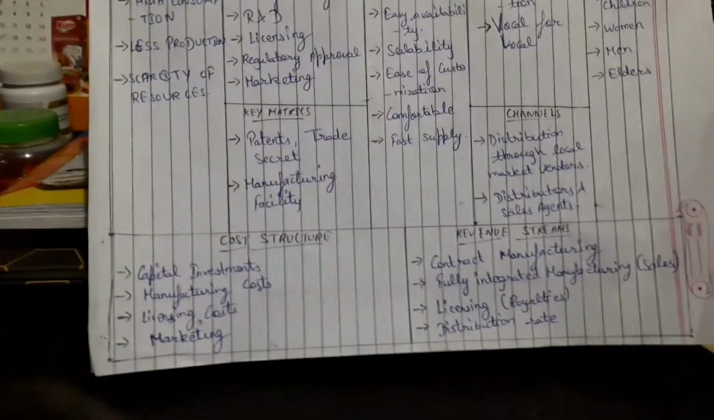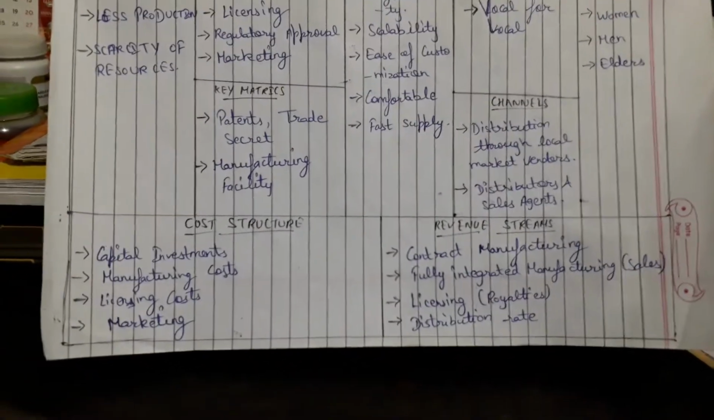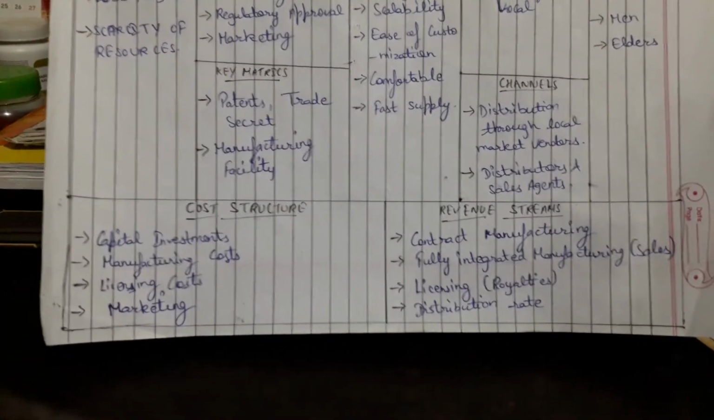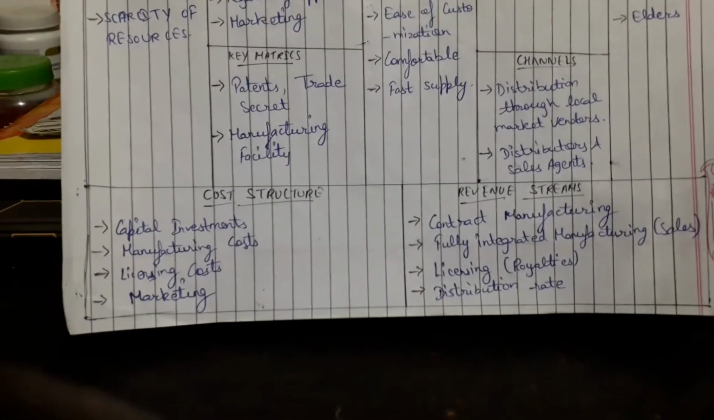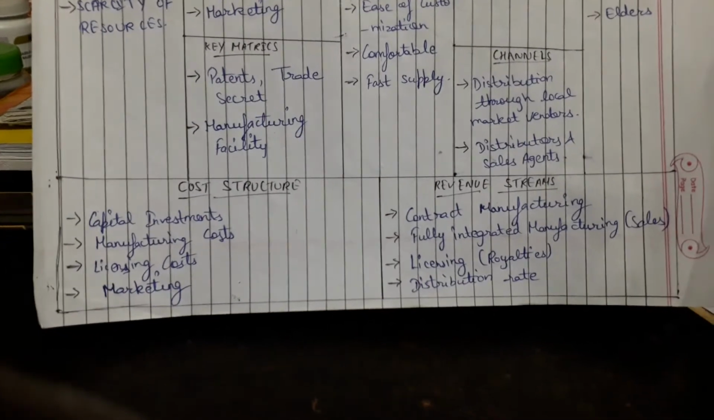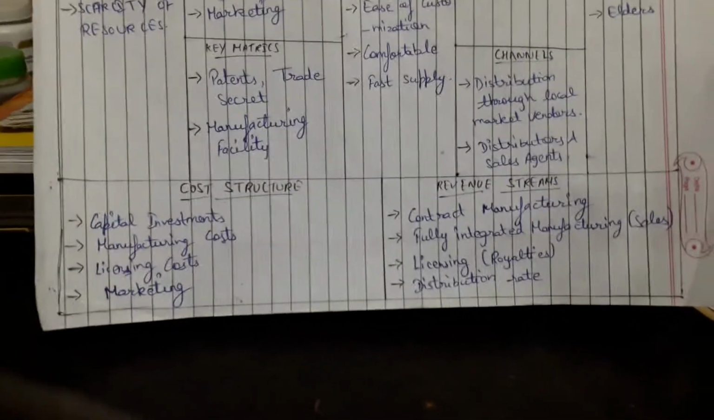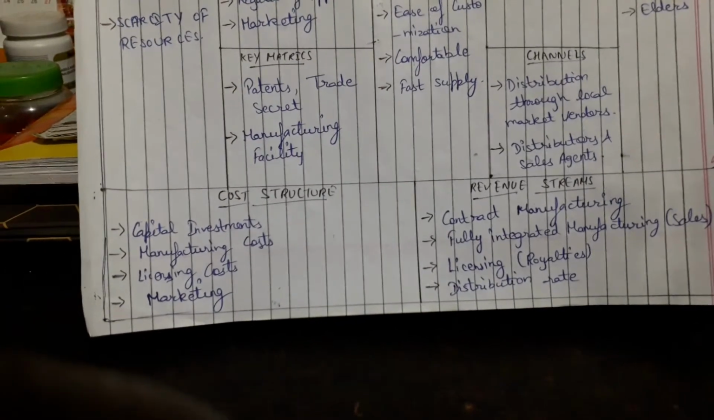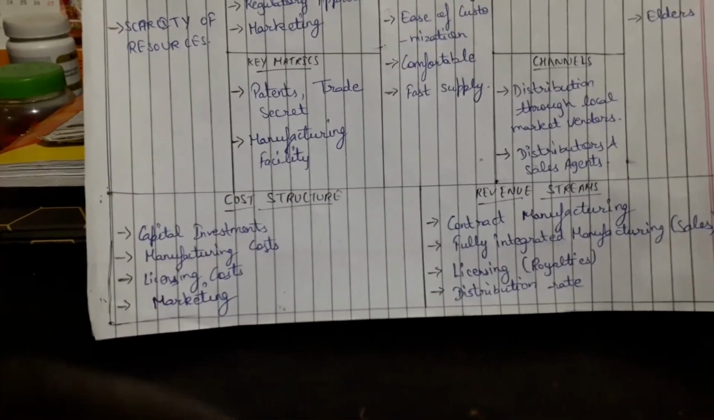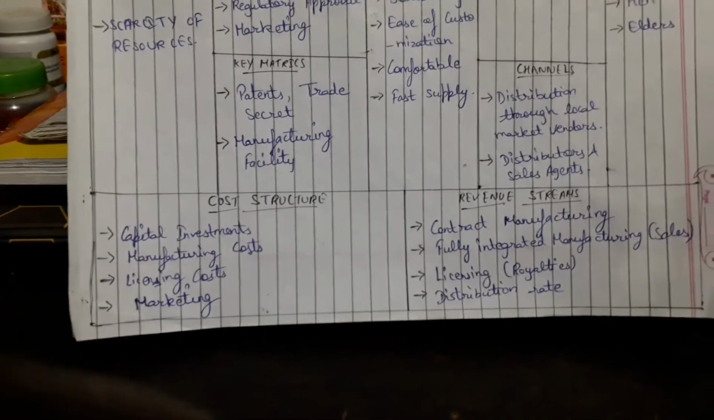The next main thing is how we are going to decide the cost of a product. The cost structure will include capital investment, meaning how much we have to invest in this project; manufacturing cost, including machinery, electricity, raw material and everything; licensing cost; and then last is marketing, meaning if we advertise, what cost is included in it.